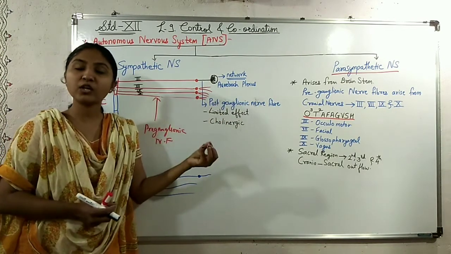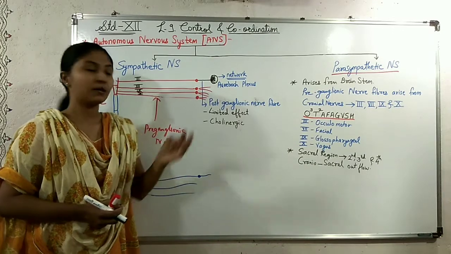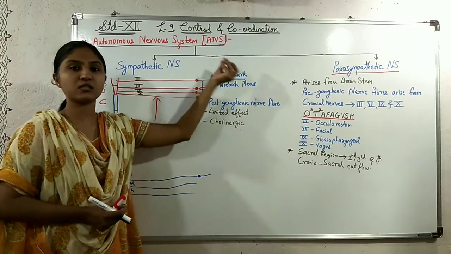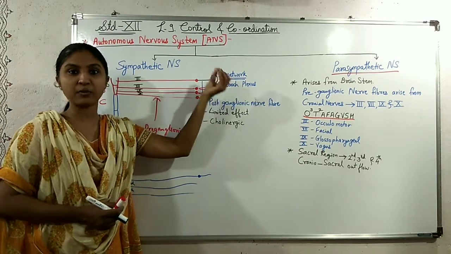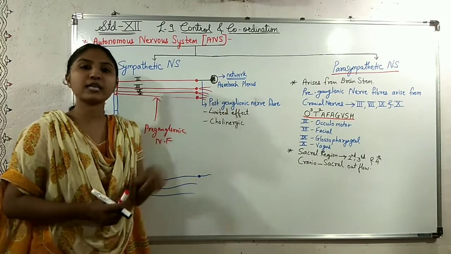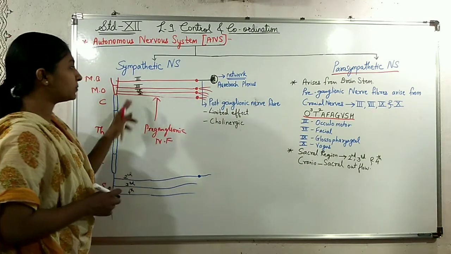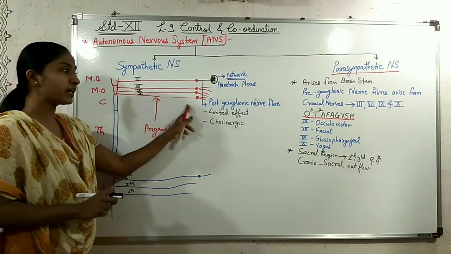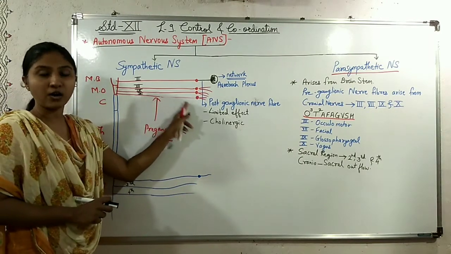Here, after reaching the organ, the postganglionic nerve fibers get branched inside the muscles of the organ or inside the organ itself.